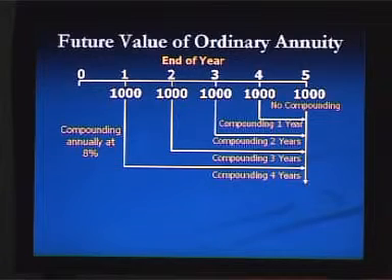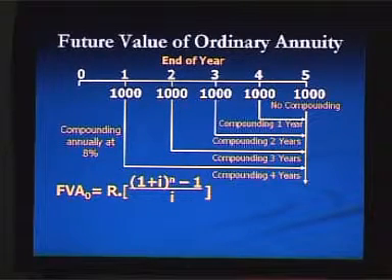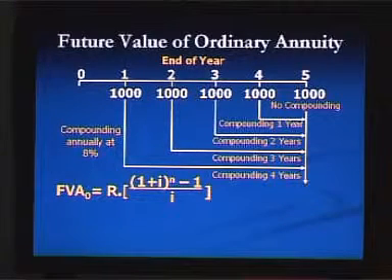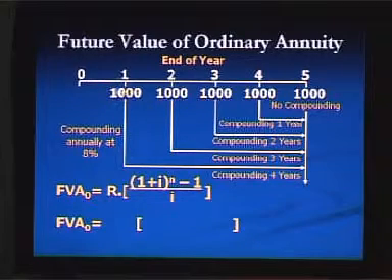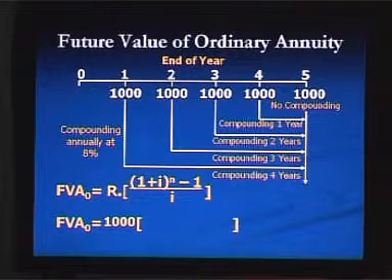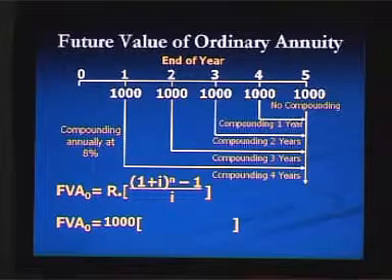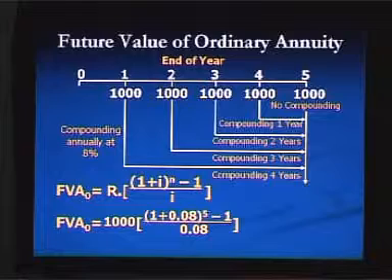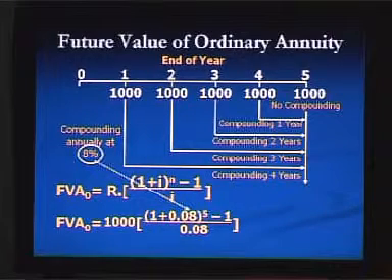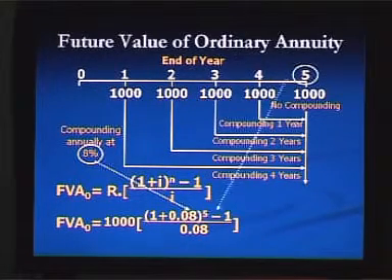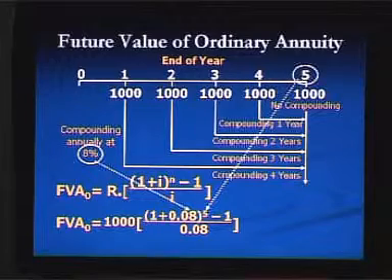Now, if this money is compounding annually at 8%, we can use the formula to calculate the future value of an ordinary annuity, where R is equal to the money you are depositing at the end of each year. So, it will be 1000, and the future value annuity factor, I is equal to 8% and n is equal to 5, that means for 5 years.